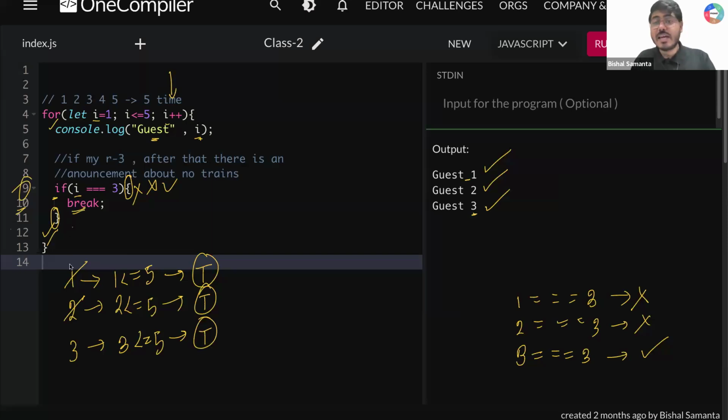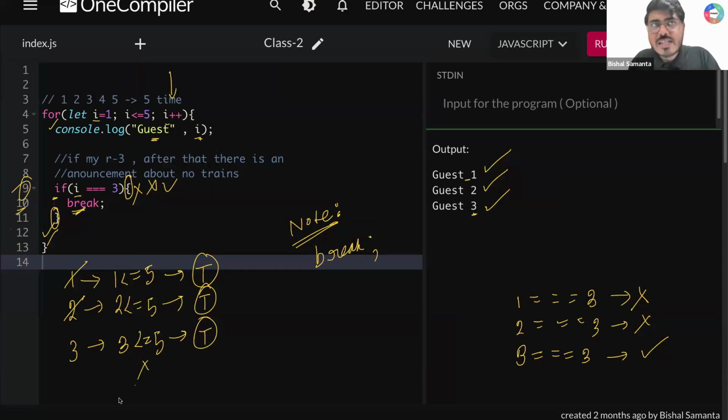I have written break. Now take pen and paper and write a note. What is the note? Inside your for loop, whenever you run a statement called break, it will not see anything.